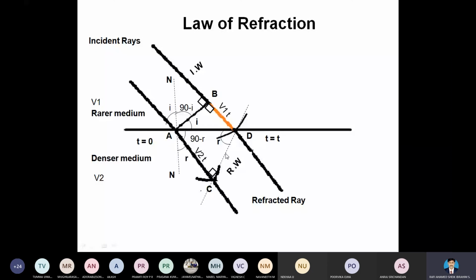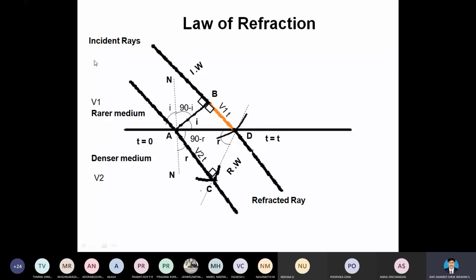We can start our assumption again from here. This region again we can consider as an incident ray, then we can give F and E as a refracted ray. Like that, we can develop and go on. This is the assumption of Huygens.